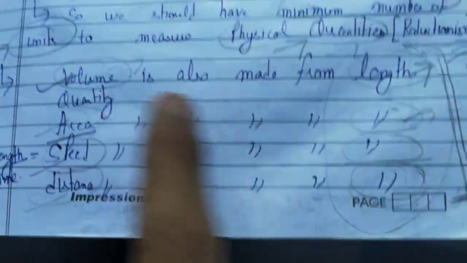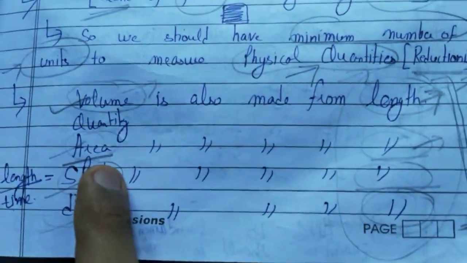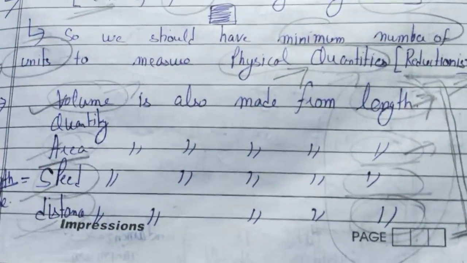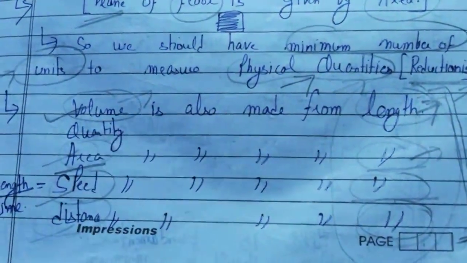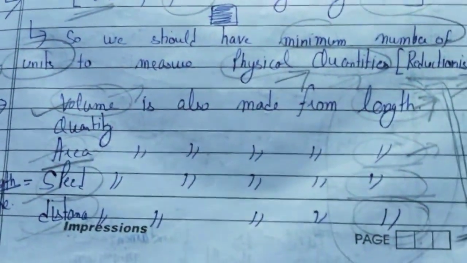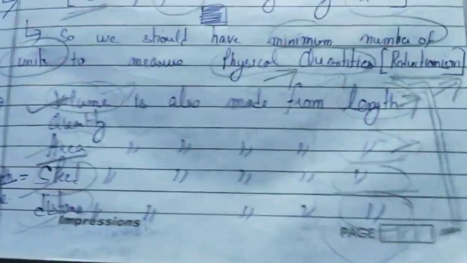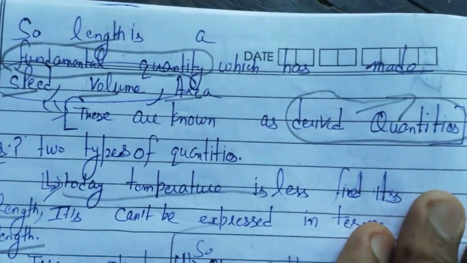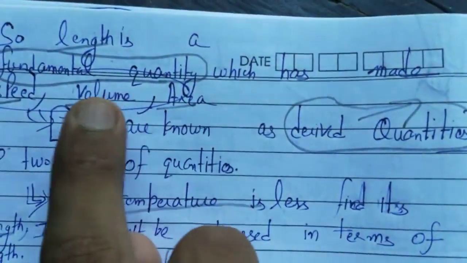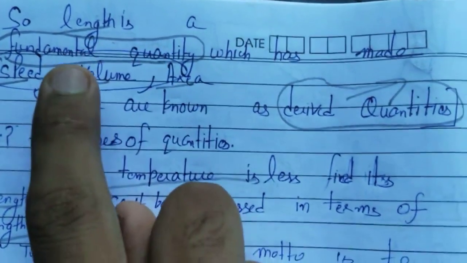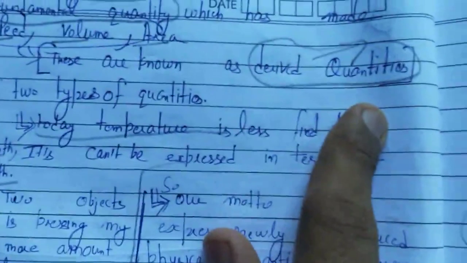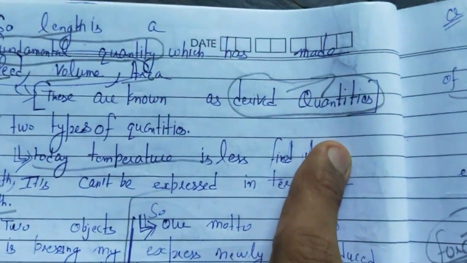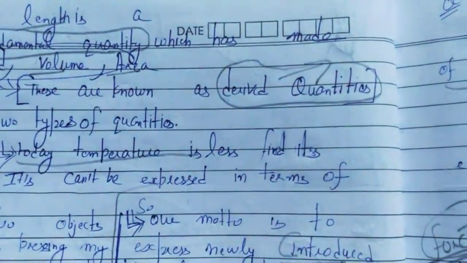Volume also depends on length. Area also depends on length. Distance also depends on length. Volume is a physical quantity, area is a physical quantity, distance is a physical quantity. They all depend on length. So we say length is a fundamental quantity, and volume and area are derived from length. So they are derived quantities. So there are two types of quantities: one is fundamental quantities and another is derived quantities.